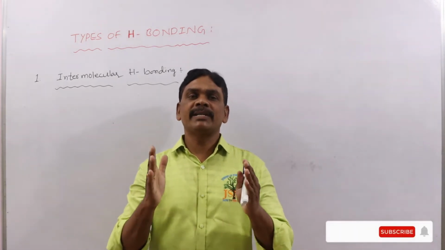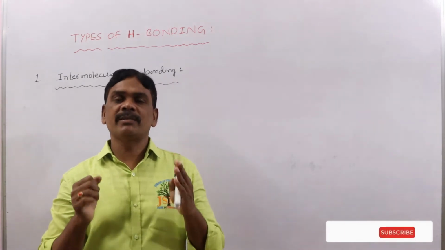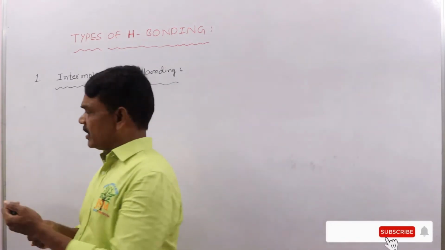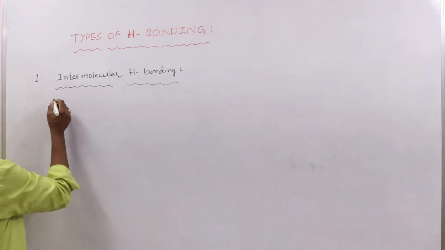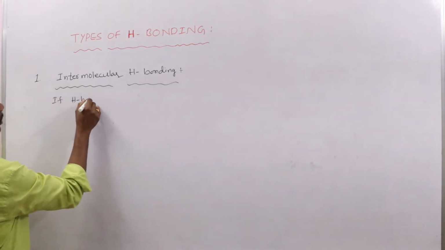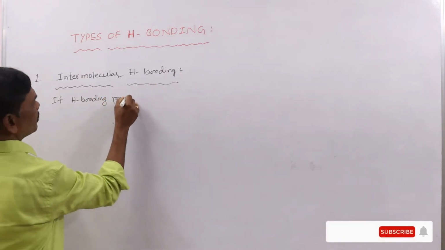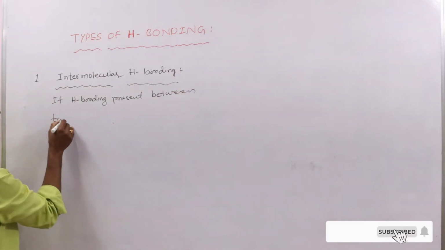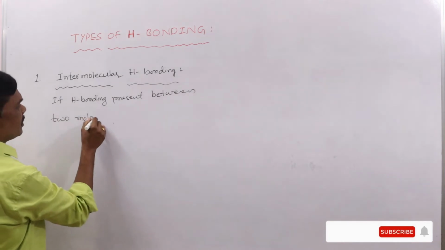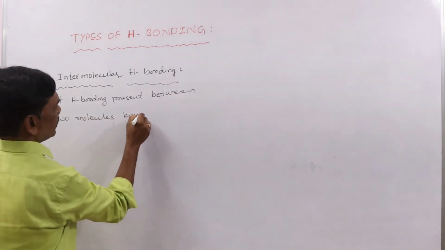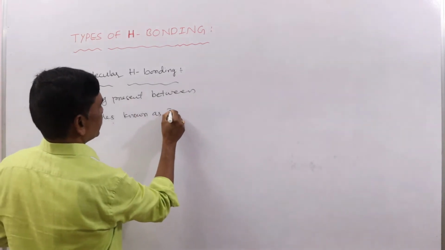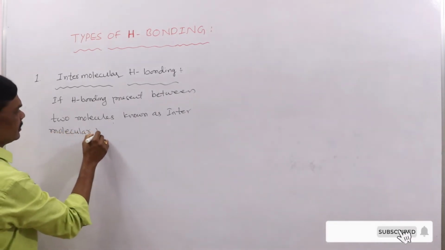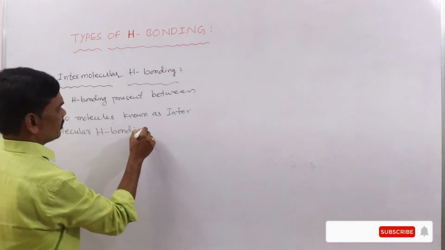If a hydrogen bond is present between two molecules, it is known as intermolecular hydrogen bonding.